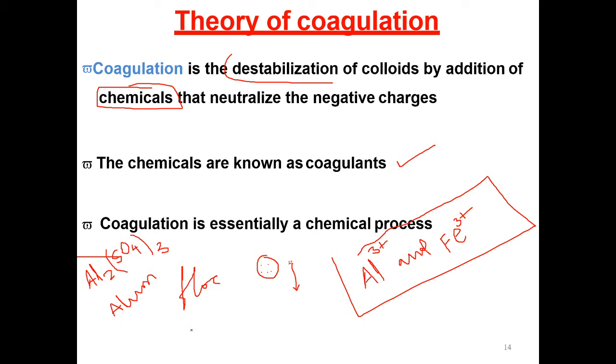Next one is iron as a sulfate salt or chloride salt. Here iron as a sulfate salt, with 4H2O. Okay, this is iron as a sulfate salt or chloride salt. Check the reaction that occurs when aluminum or iron is added to the water. When the aluminum is added to water containing alkalinity, here I will show you the reaction.